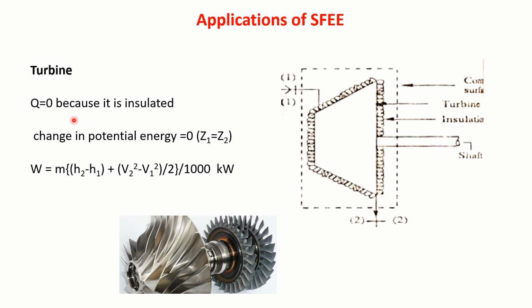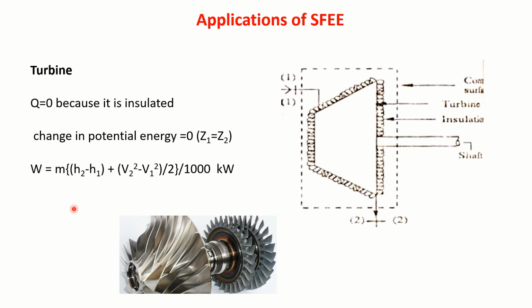So go back to the steady flow energy equation. In that we can write Q is equal to 0 because we have assumed it is insulated. Between entry and exit, the height difference is very small, so Z1 is equal to Z2 and the change in potential energy is negligible. Substituting that, I get this equation.